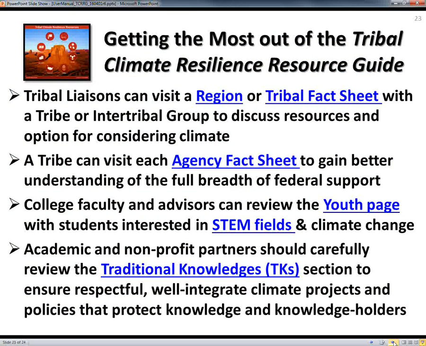Some of the ways to get the most out of the Tribal Climate Resilience Resource Guide and recap is that tribal liaisons and me as your ITGIS systems and services specialist can help you go to your tribal fact sheet, view the different agencies and groups and things that are available to help you move forward. You can also visit the agency fact sheets on your own to see how you could better leverage each of them to support you.